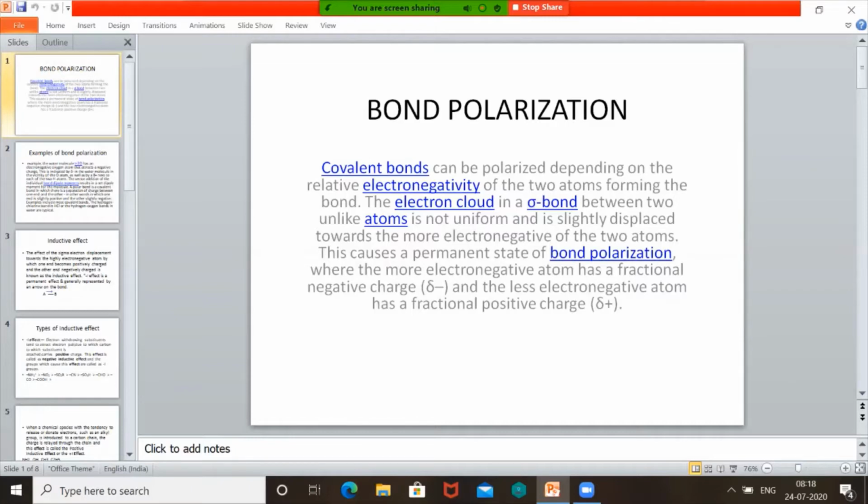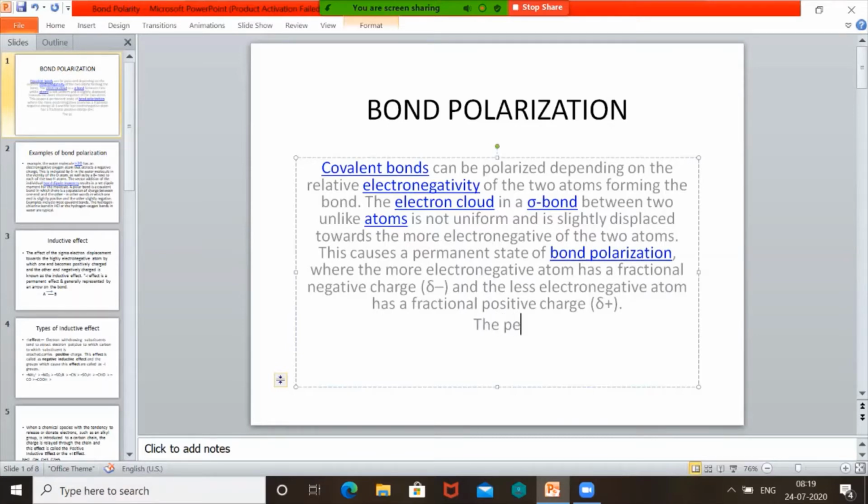So the pair of electrons is displaced more towards the electronegative atom. This causes a permanent state of bond polarization. So what is bond polarization? We can write the definition like this.